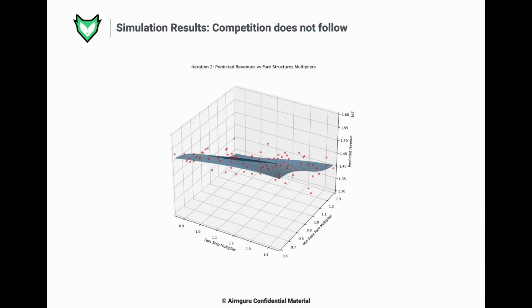In this animation, we can see the optimization model running for each iteration for the case in which competition does not make any pricing movement. We can observe how the algorithm adjusts the predicted function based on the points sampled on each iteration. We can also see that the algorithm first samples random points in the search space, but slowly starts converging into the maximum point indicated by the predicted function.